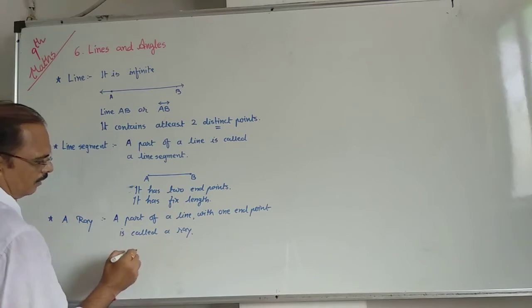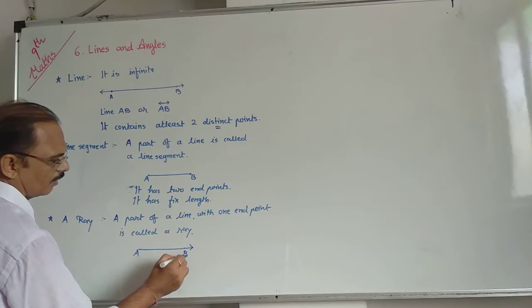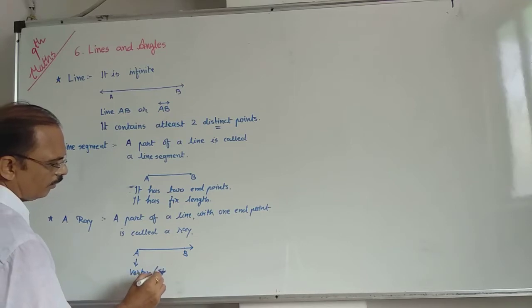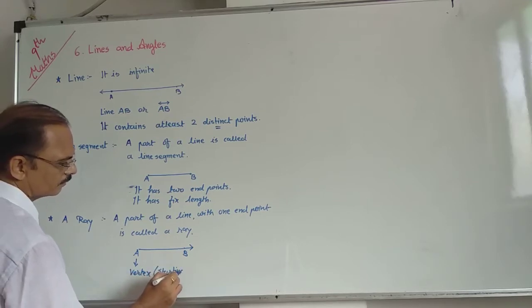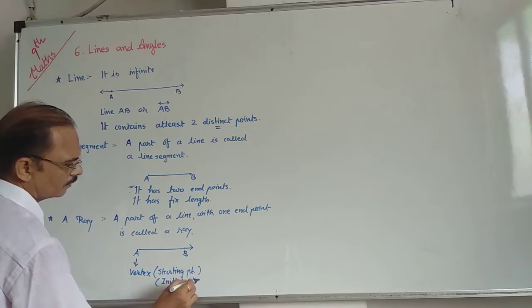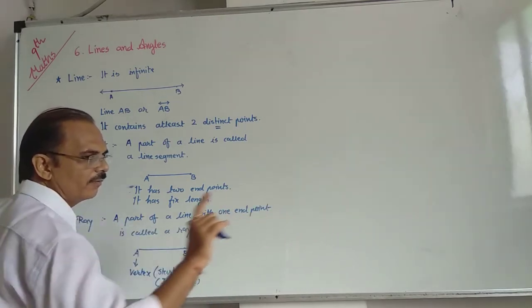Okay? Ray AB. So A is called the vertex, also called the starting point, also called the initial point. Okay, and it moves towards B up to infinity.